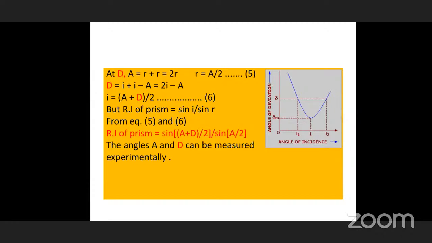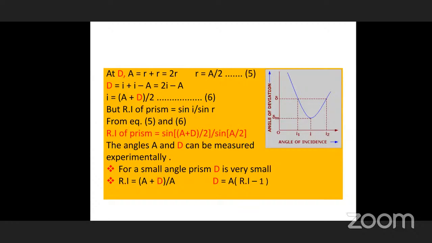Okay, now a short question may be there. If it is a very small prism, sometimes the angle of the prism is very small. For a small angled prism, A is very small, so what about D? D is also very small. Then how to write the refractive index? The equation which we derived, sin (A plus D) by 2 by sin A by 2, is just changed, as there is no need to divide by 2. Another thing is there is no need to take sine values. If theta is very small, sin theta is taken as theta.